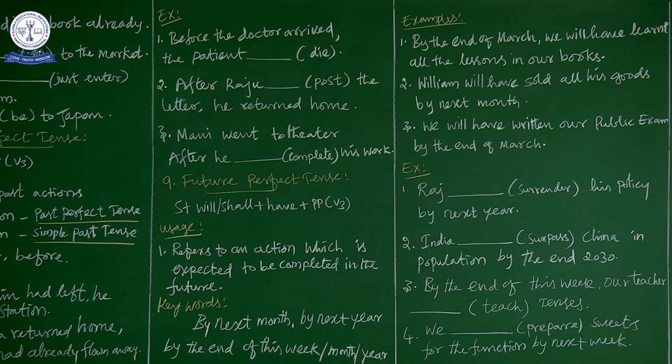In continuous tenses we completed present continuous, past continuous, future continuous. In perfect tenses we completed present perfect, past perfect, future perfect. We have one more set of tenses to complete, that is the perfect continuous tense. We are going to deal with that in the next class.